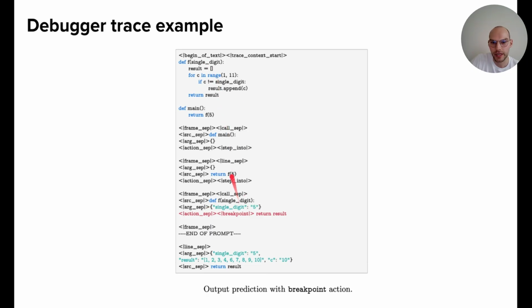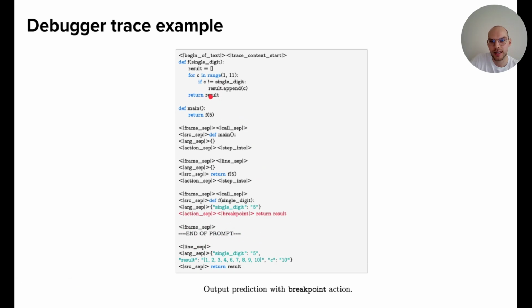And now the argument, because we have here 5, the locals dictionary contains the single digit 5. And this is actually a prompt, which I will explain later. We could have, for example, a breakpoint action that directly returns the result. And then the model would predict line sep.